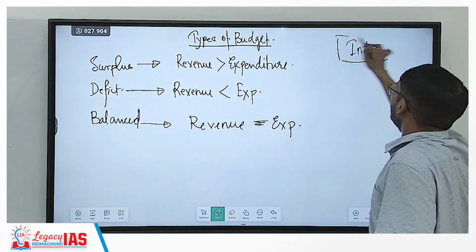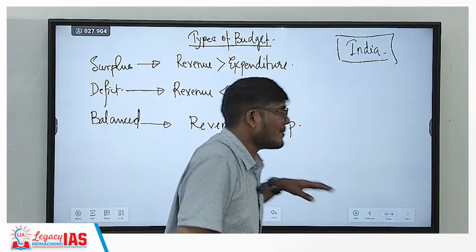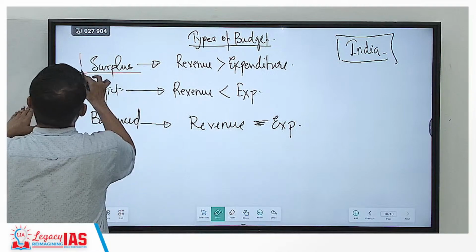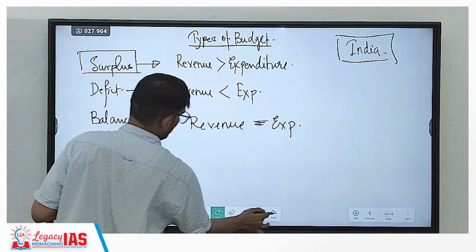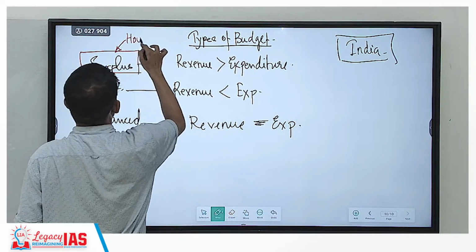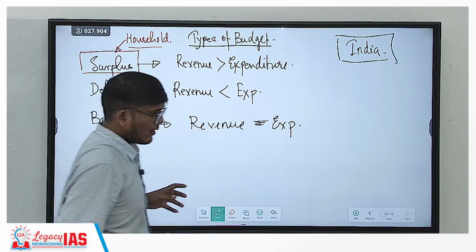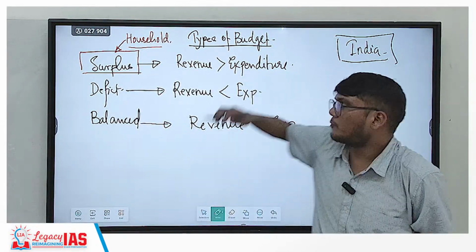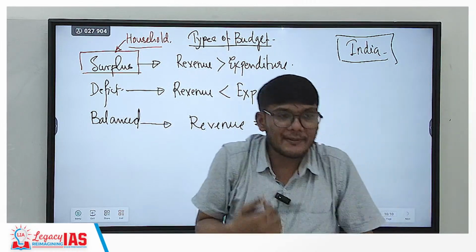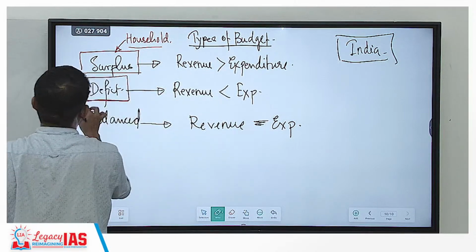Please understand, for our own house, you may want a surplus budget. You may want a surplus budget for a household. Okay, and that's fine. And you may think that should be the case for India also. Absolutely not. For a developing country like India, the budget should be a deficit budget.